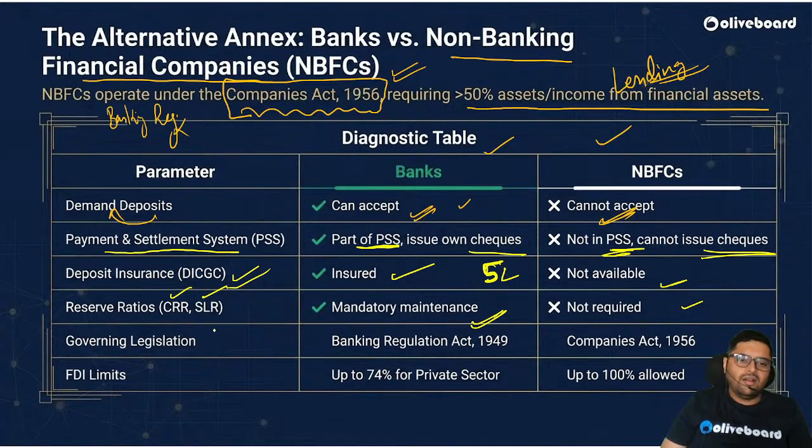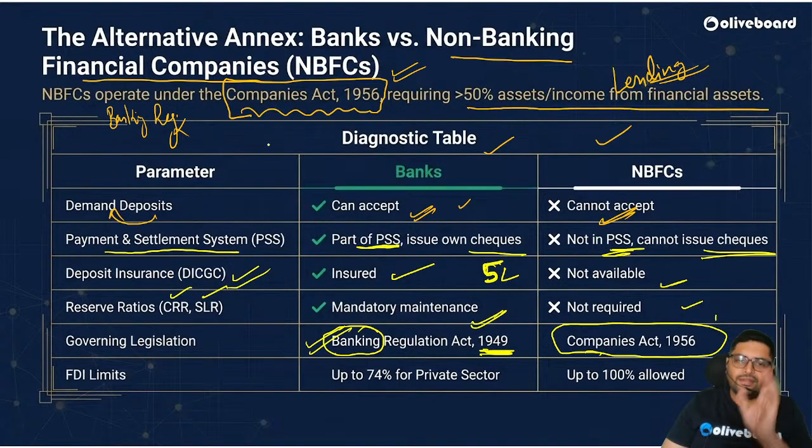Okay. Governing legislation: Banking Regulation Act 1949 for all the banks, since banking is there. And for NBFC, we saw already it is Companies Act 1956. It is not Banking Regulation Act because they are non-banking financial companies. Correct? The name itself says not a bank.